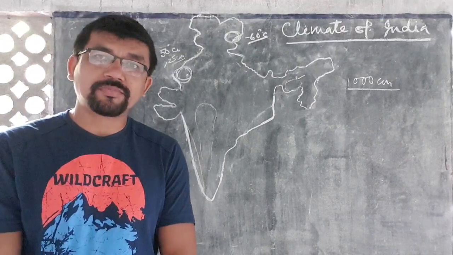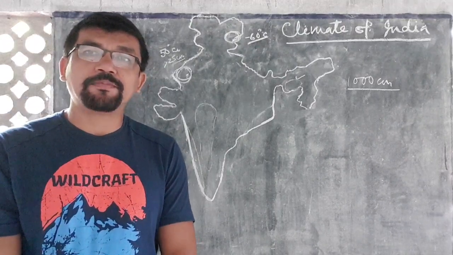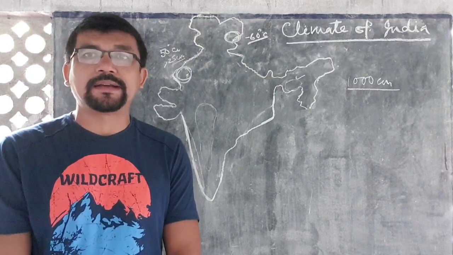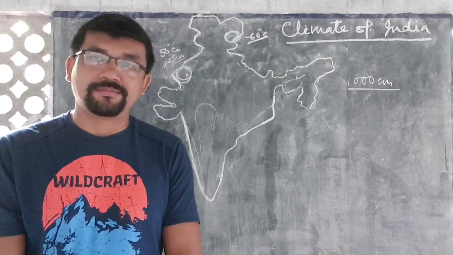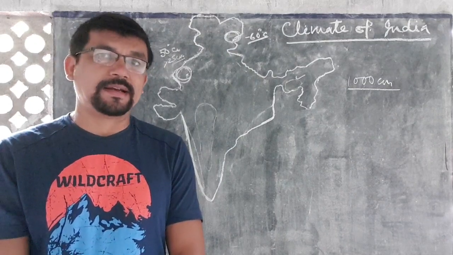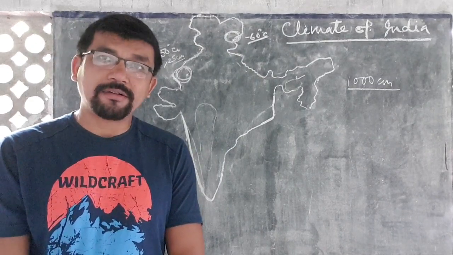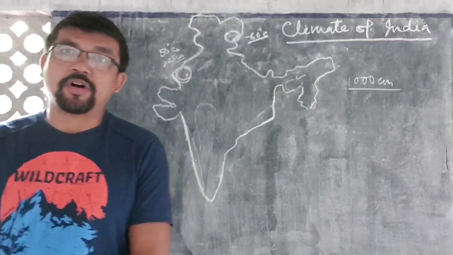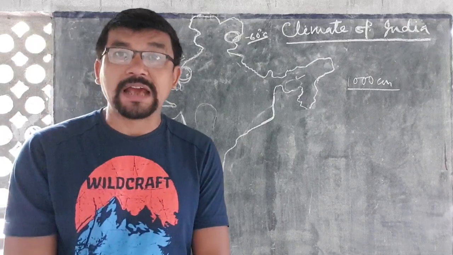You know, more than 50% of Indian people are directly engaged in agriculture. That means India is an agricultural country. Why? It is only because of the influence of climate.